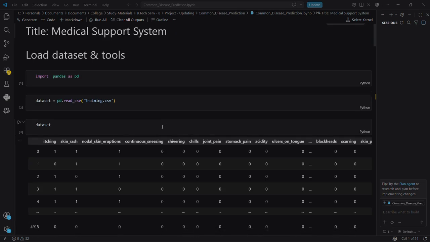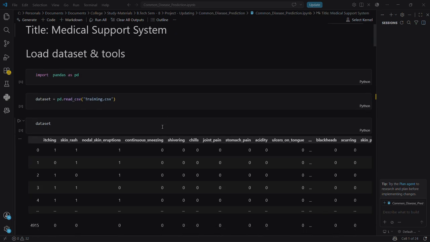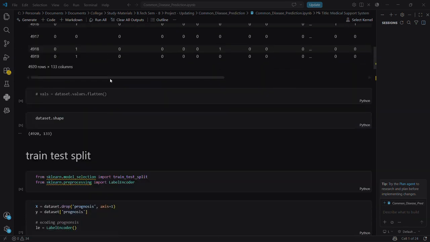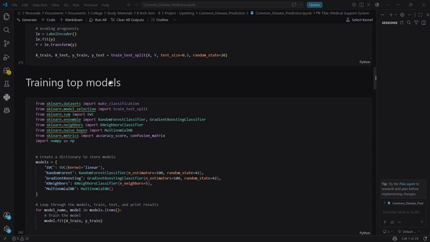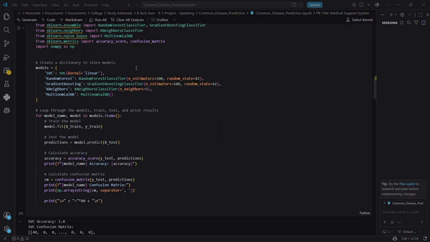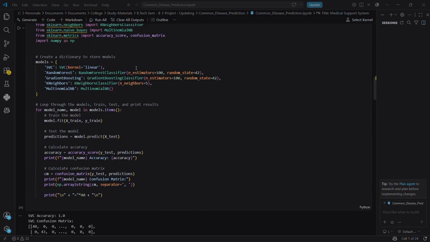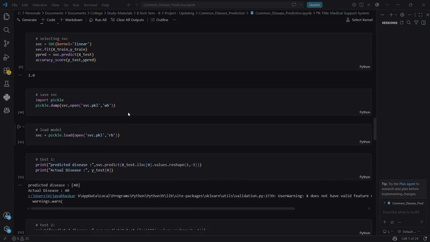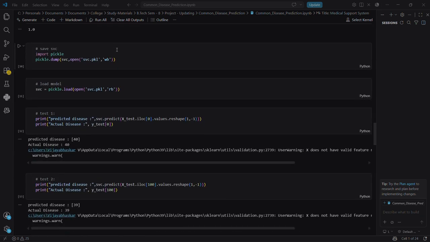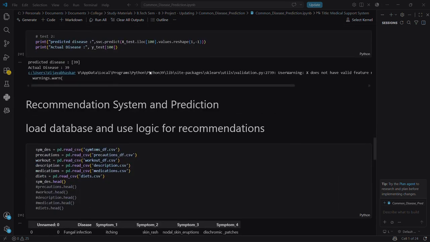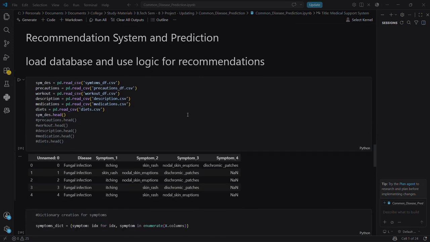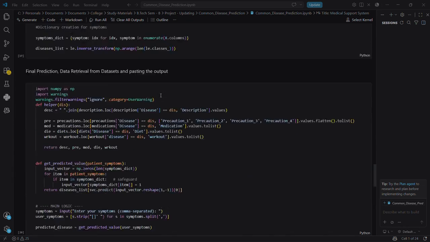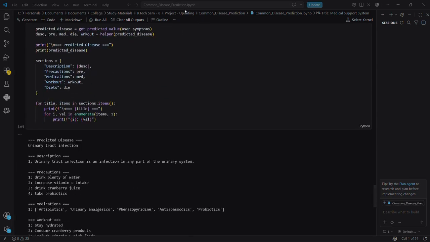This module is the symptom-based disease prediction, where I have a data set as training. As you can see the data set, I performed a train test split and trained top models like what we have done in the previous disease prediction. Here I got 100% accuracy in every model. I also checked with a single prediction, and it works perfectly. I saved the model as an SVC pickle file, so we can use these models at the end of the program. Okay, let's move on to the next module.